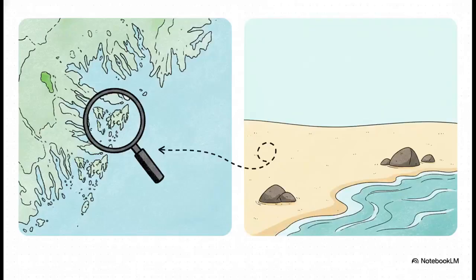But what if you zoom all the way in to just a single beach? Suddenly, you can describe it super easily. There's sand here, some rocks over there, and the shoreline runs roughly north to south. You've completely lost that complicated big picture of the whole country, sure, but you've gained something just as useful. You have a simple, totally accurate description of the exact spot you actually care about.